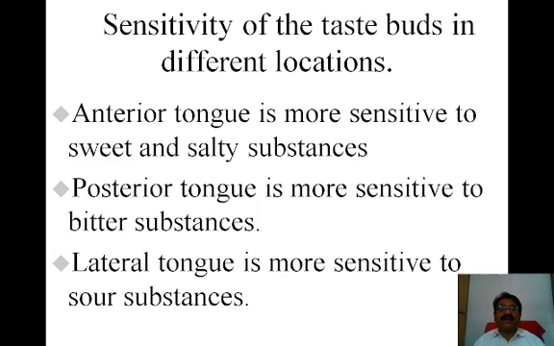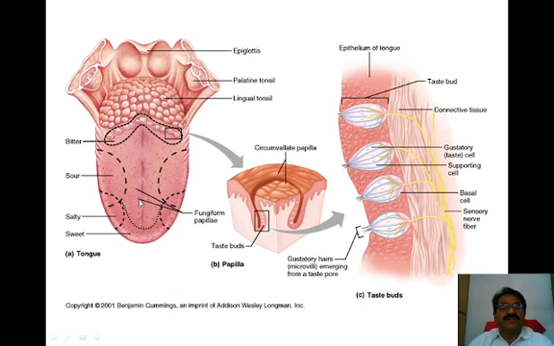Here there are the circumvallate papillae. These are the fungiform papillae. Here are the filiform papillae. These papillae have the ability to detect particular types of taste. The lateral sides of the tongue have the ability to detect the sour taste. Then the posterior part of the tongue has taste buds which have the ability to detect the bitter taste.